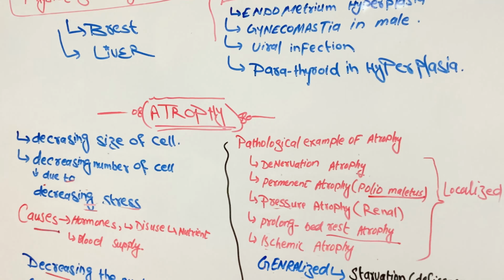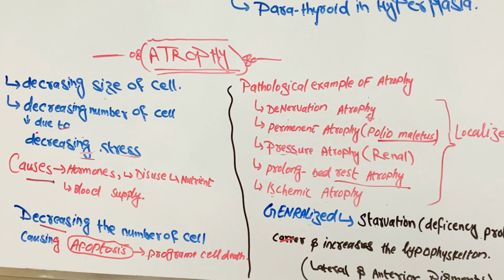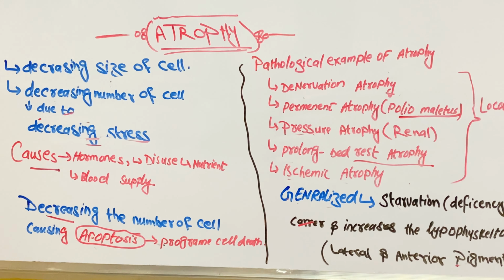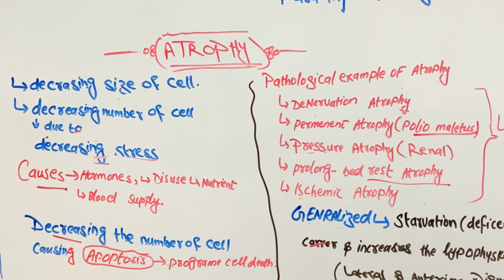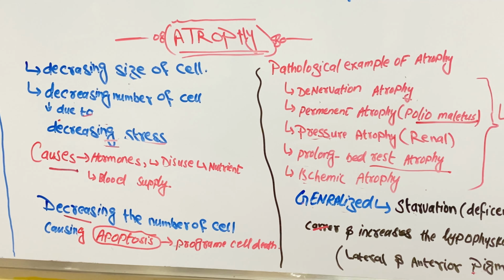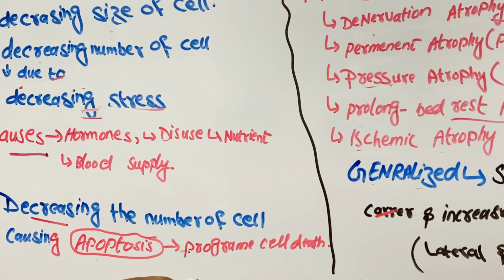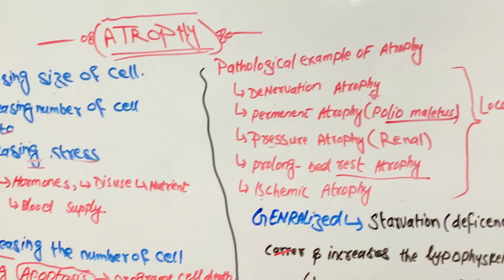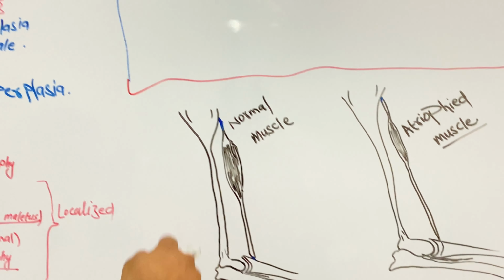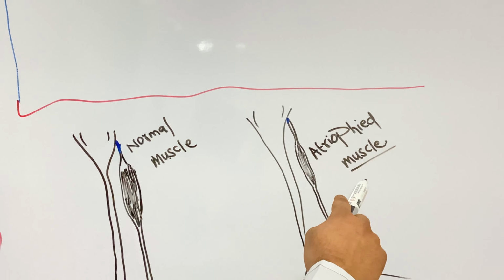Atrophy. What is atrophy? Decreasing size of cells and decreasing number of cells due to decreasing stress. Its main causes are hormone loss, disuse, and decreased nutrient and blood supply. Decreasing the number of cells occurs through apoptosis. We know that apoptosis means programmed cell death or cell suicide. Now we see that this is normal muscle and this is atrophied muscle.